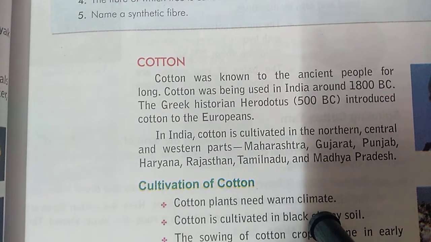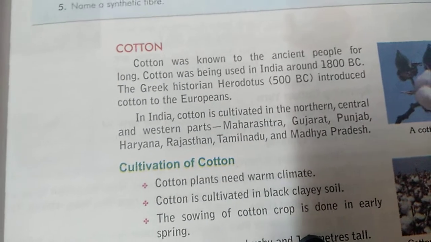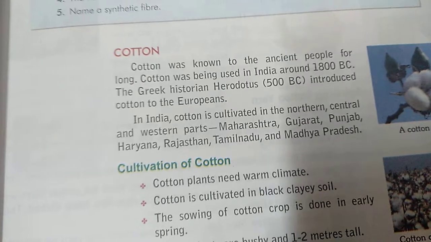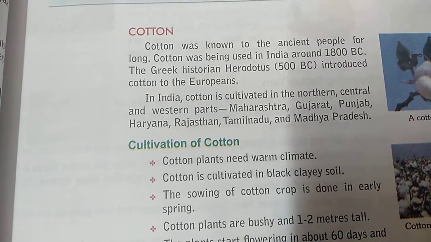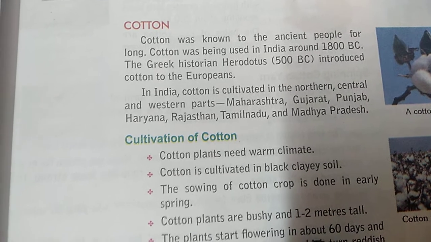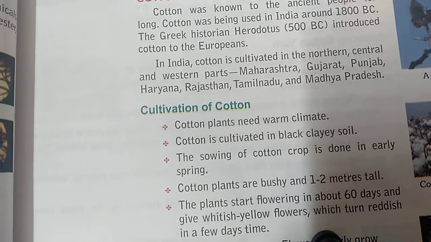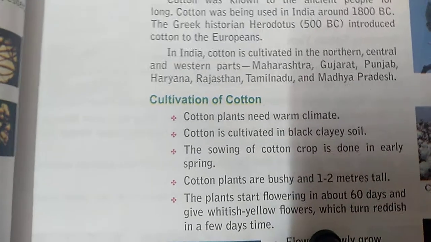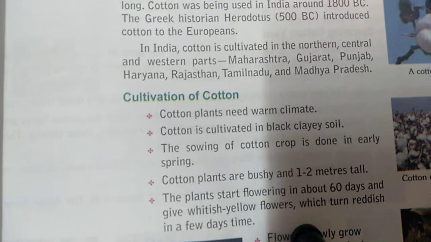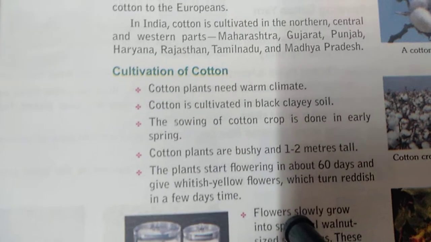Cotton has been used for so long. In India, it is cultivated in particular regions like northern, central and western parts like Maharashtra, Gujarat, Punjab, Haryana, Rajasthan, Tamil Nadu and Madhya Pradesh. How is it cultivated? First, a warm climate is needed for the growth of cotton plants. Growth will be better in black clay soil. Season of sowing is early spring.